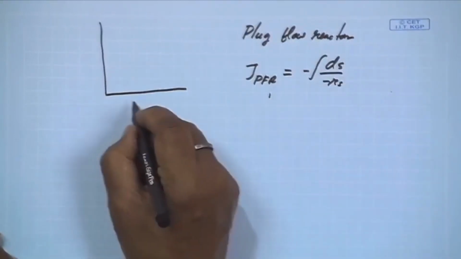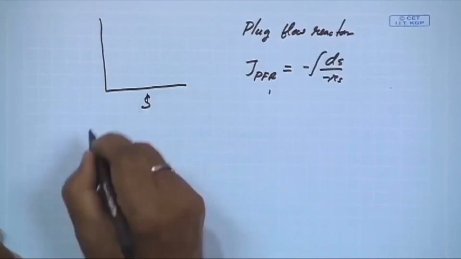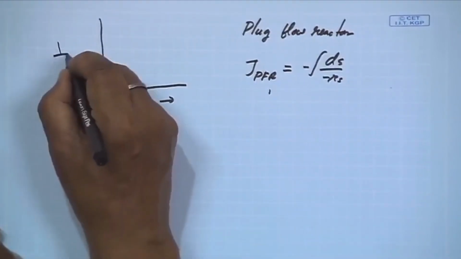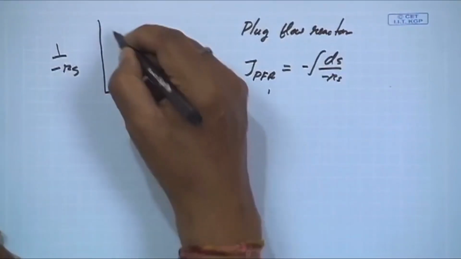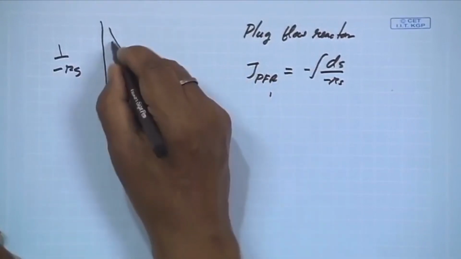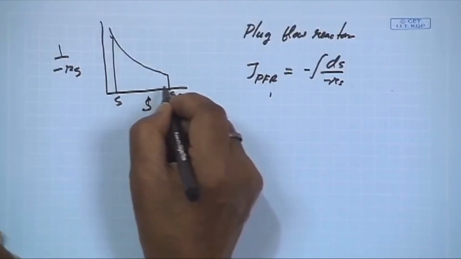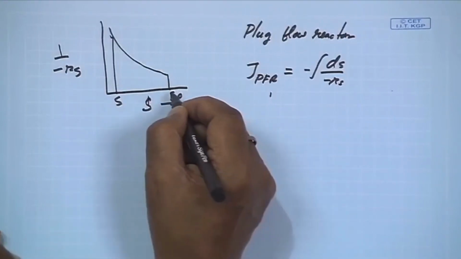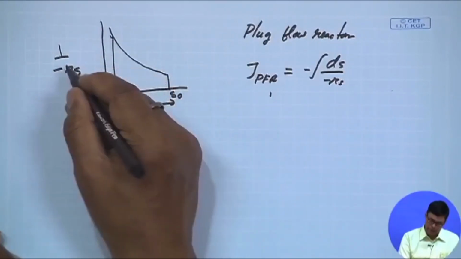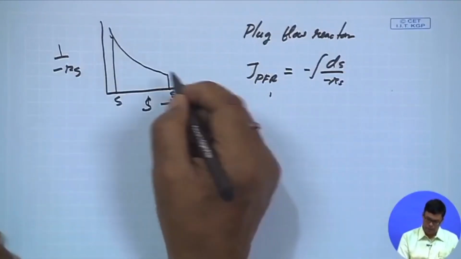So if you plot S this way, minus 1 by rs, this is S0 and this is S. Now I told you as S decreases, that 1 by rs increases, that means rs decreases, and this is an example of product inhibition.